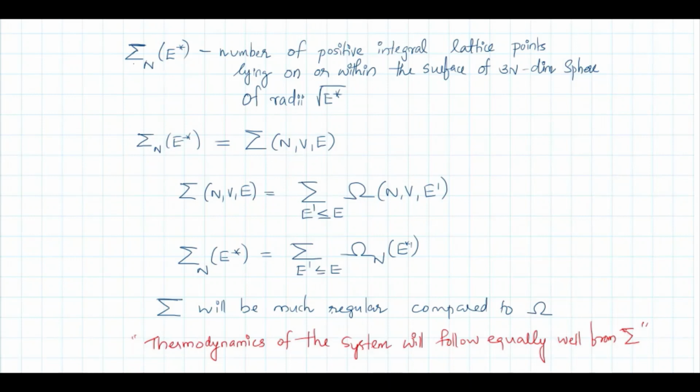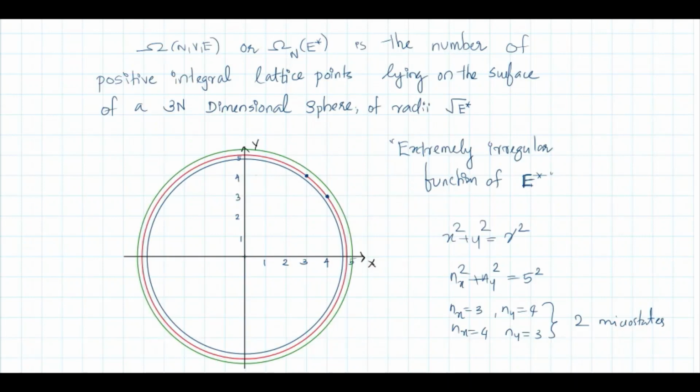Now, what is the possible way to get out of this? You consider the number of positive integral lattice points lying on or within the surface of a 3n dimensional sphere. Actually, we mentioned that it should be on the surface of a sphere.